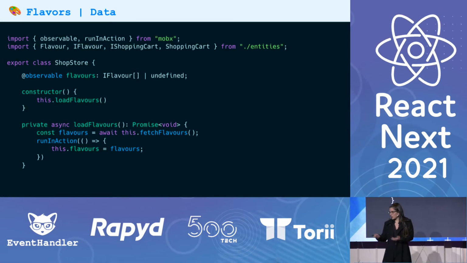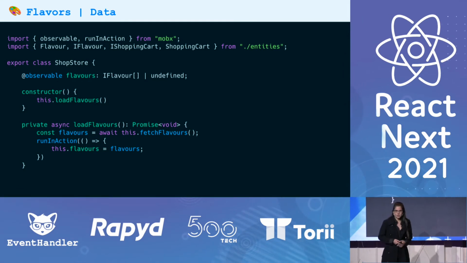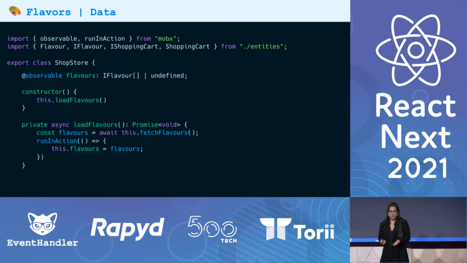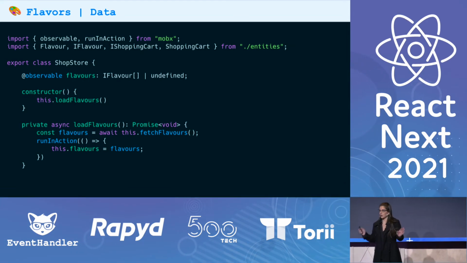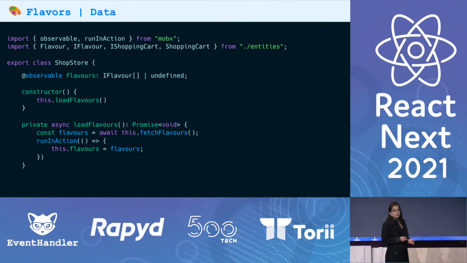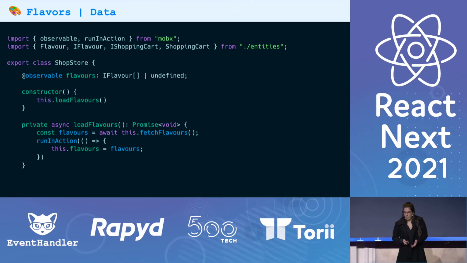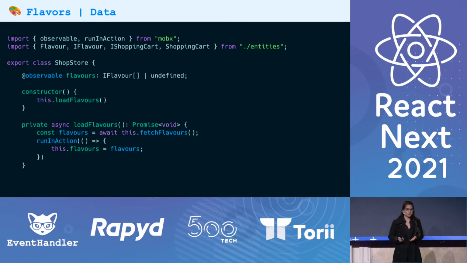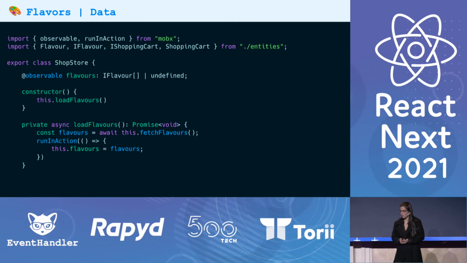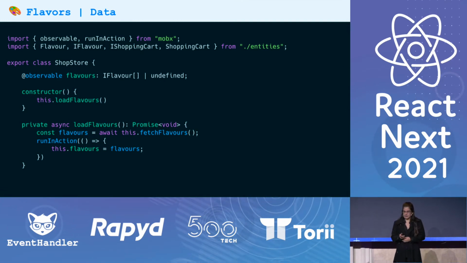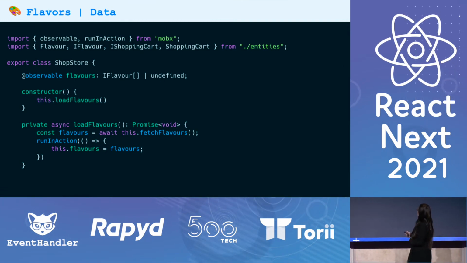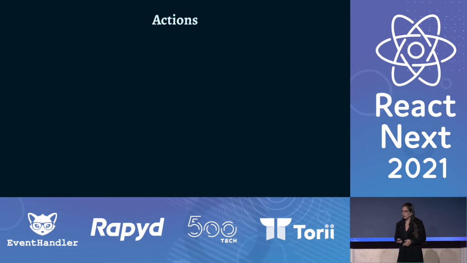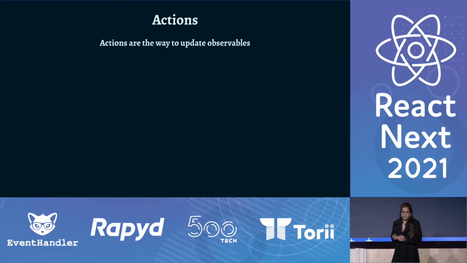We basically want to fetch the flavors from the server and display them on the screen. So what I did is that I created a shop store, a class, which will also be our main store in the entire app. I added a flavors array, which is also an observable, and a private method for fetching the flavors and setting the resolved flavors inside the observable. Do you see this little guy? The running action is called an action. And actions in MobX are the way to update observables.